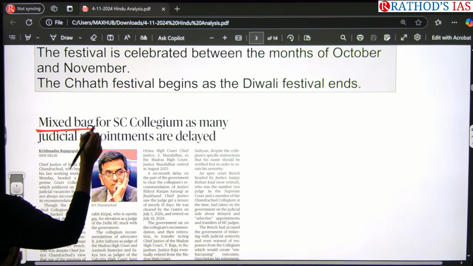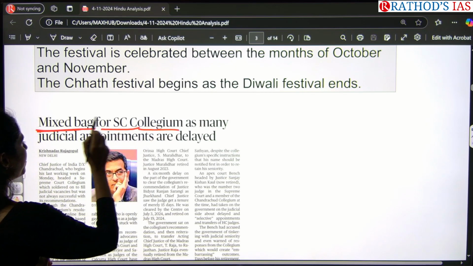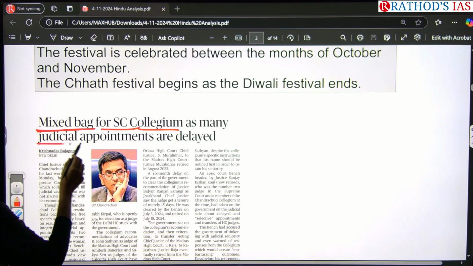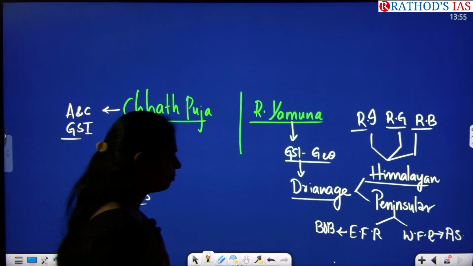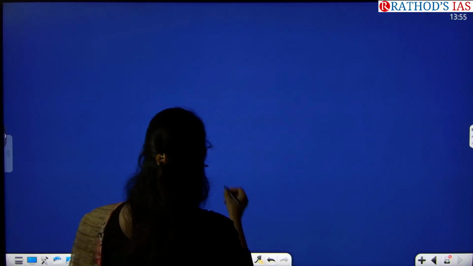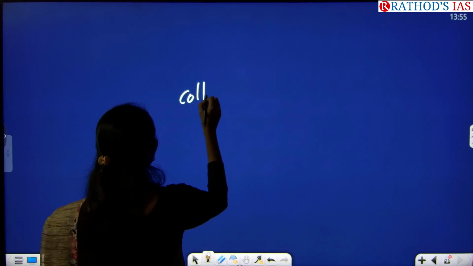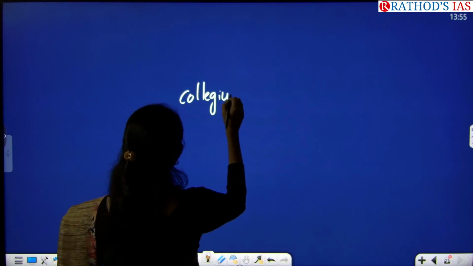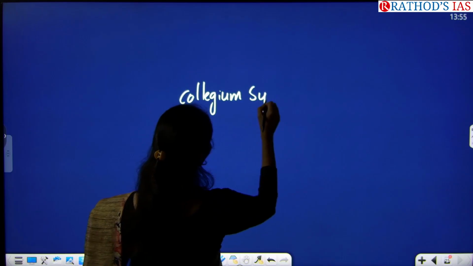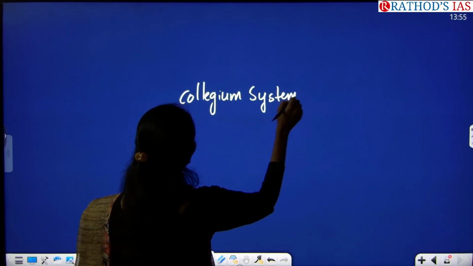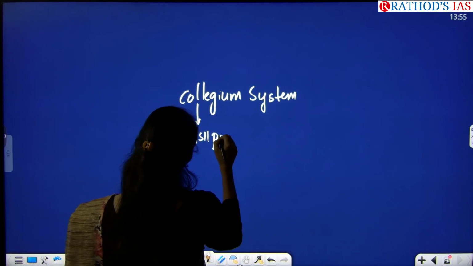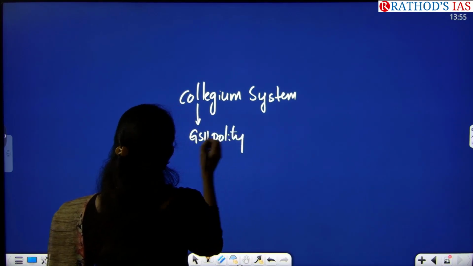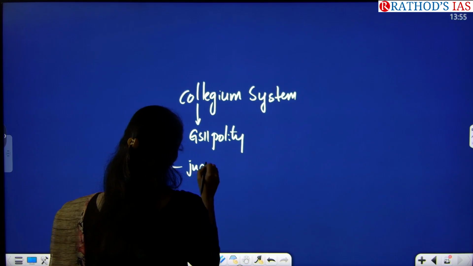The title says: Mixed bag for Supreme Court Collegium as many judicial appointments are delayed. So the keyword in this article is collegium system. This topic you will be reading in your GS paper 2 under polity. Under which topic? Under judiciary.